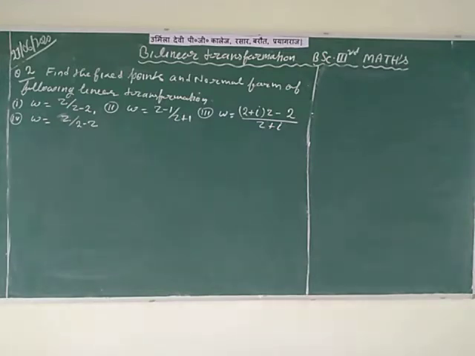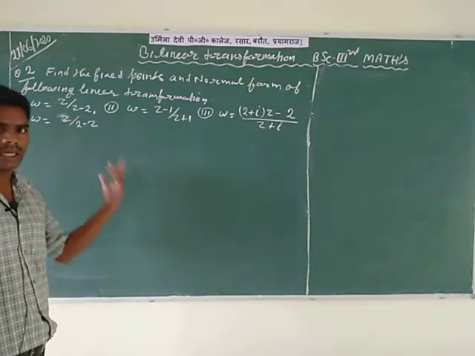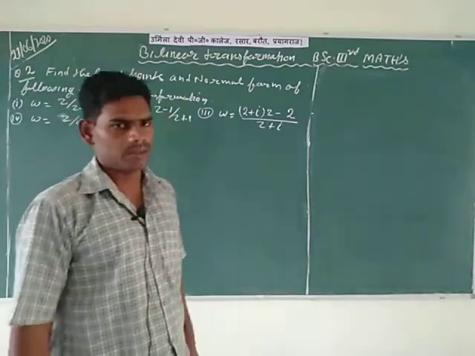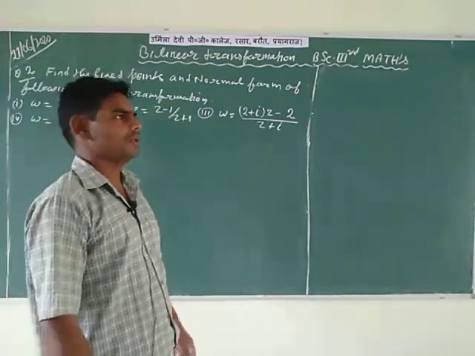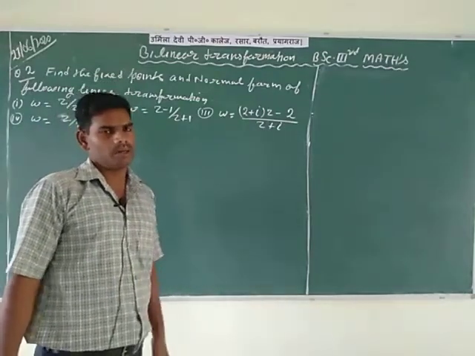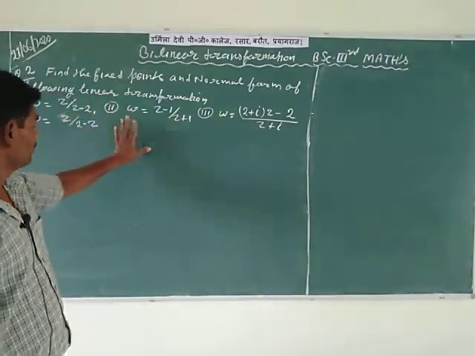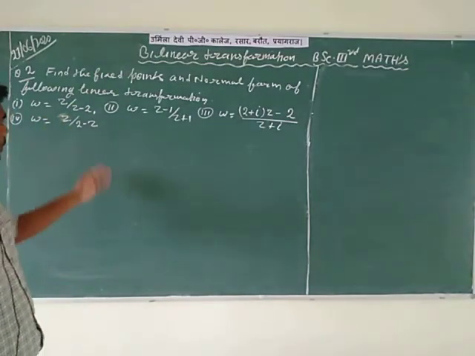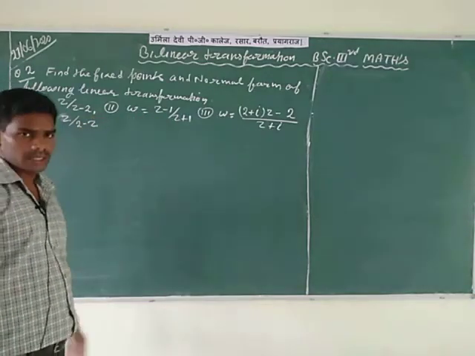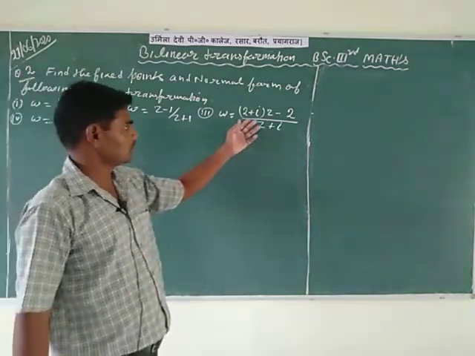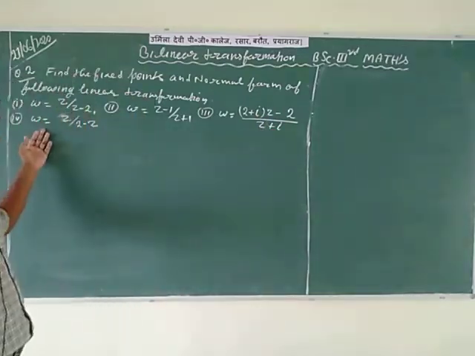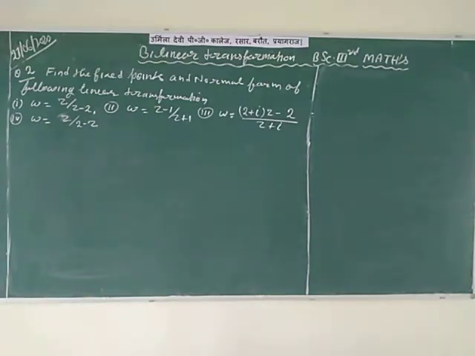In the second question, find the fixed points and the normal form of the following bilinear transformations. Here we aim to calculate the fixed points of the given bilinear transformation, and then write the given transformation, which is bilinear, in the normal form. Here are the given four questions: w is equal to z divided by z minus 2; w is equal to z minus 1 divided by z plus 1; w is equal to (2 plus i)z minus 2 divided by z plus i; and fourth, w is equal to z divided by 2 minus z.